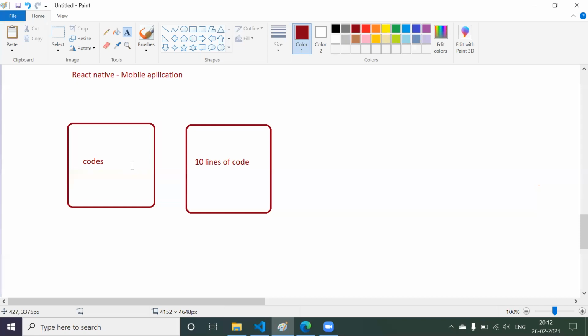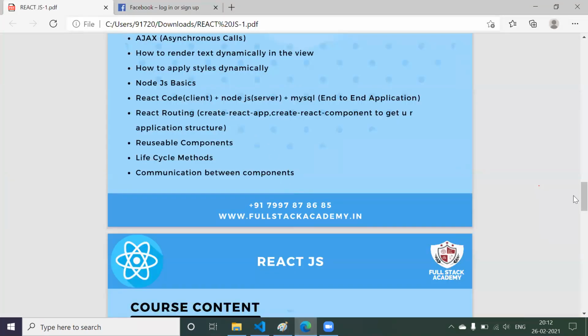Now, sometimes we get a requirement where we will have some data here, like you will have some kind of data in this particular component. Now you want to pass this data to this component. So how can we share the data between the components? That's what we are going to learn in our core React.